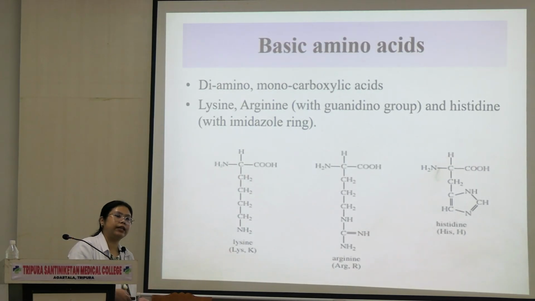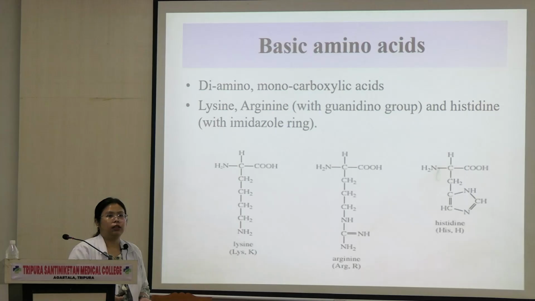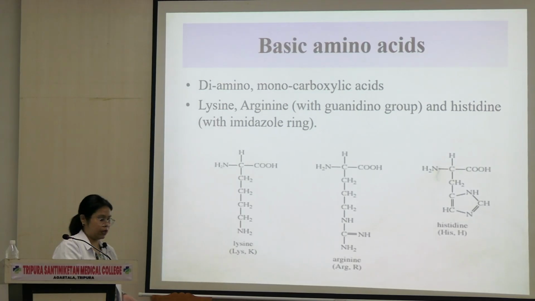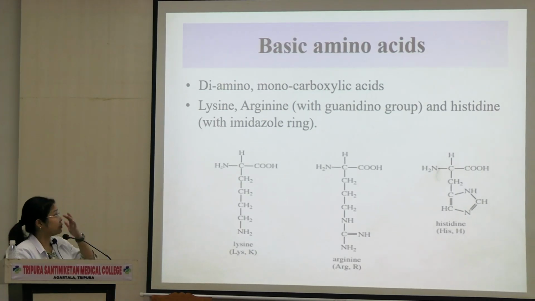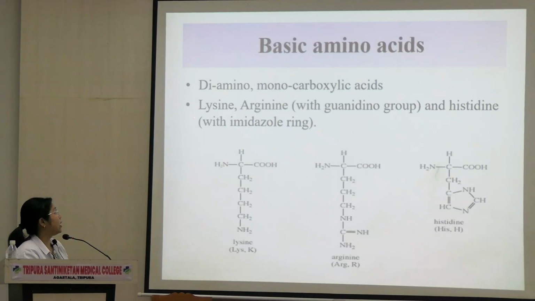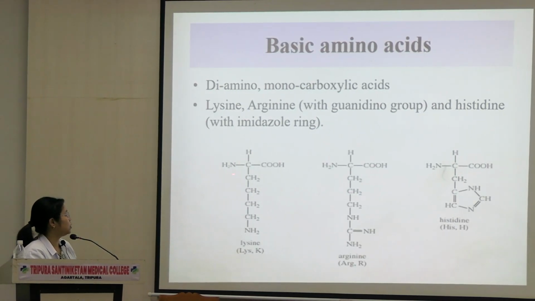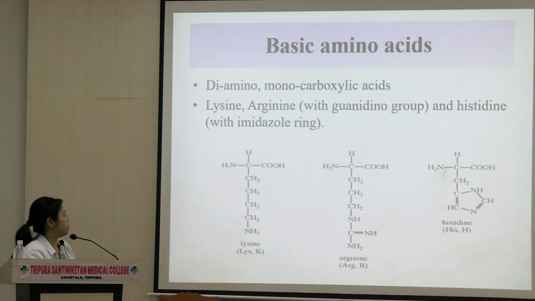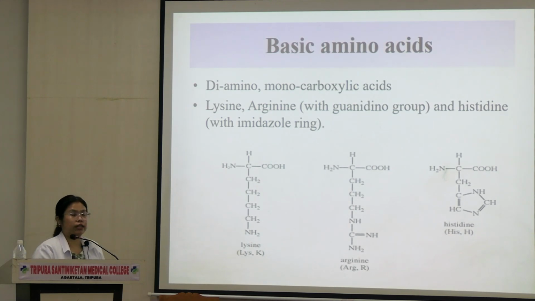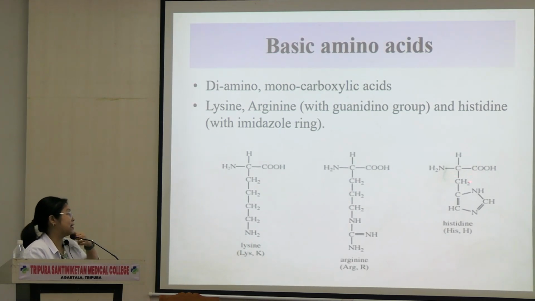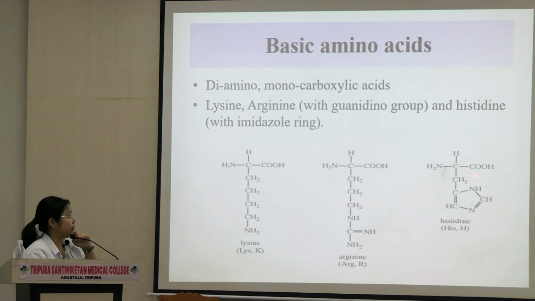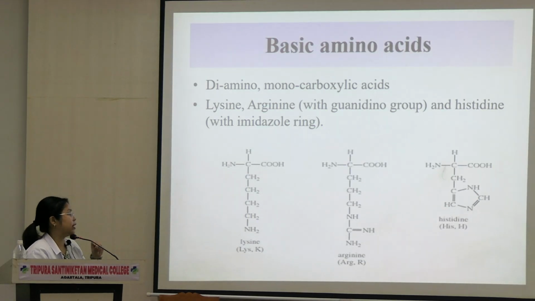And what will basic contain? They will contain more of the amino group. Okay? So they are monocarboxylic acid and diamino groups. Diamino meaning दो NH2 होंगे. Here we have NH2, here we have NH2. So lysine, arginine and histidine. Okay? Histidine, like I said, we have read about it in heterocyclic aromatic amino acid as well.